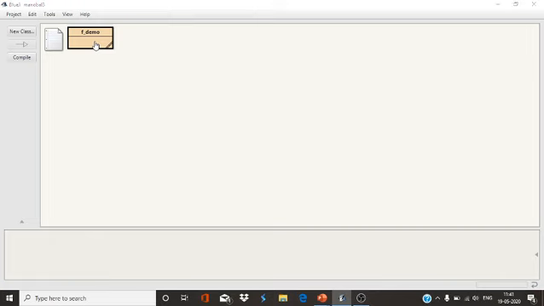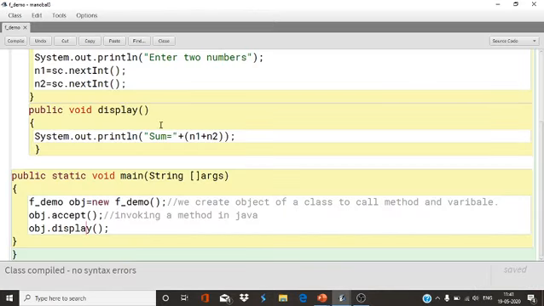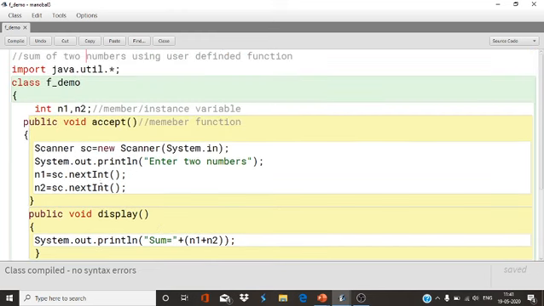Okay. Now in this program I want to show you the benefit of return type. As I have discussed, void is the return type which cannot return a value. Here we haven't used any return statement, so it's not going to return any value. It will simply print the value. Now this type will return an integer value.